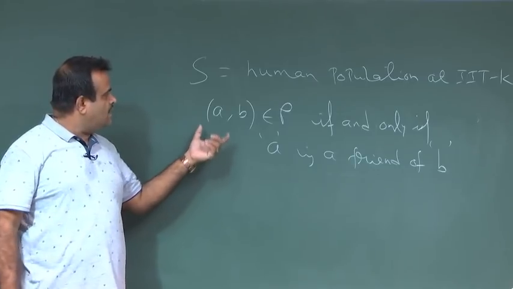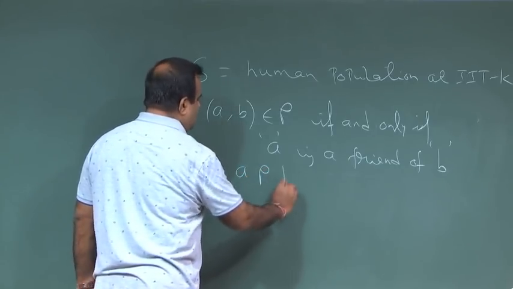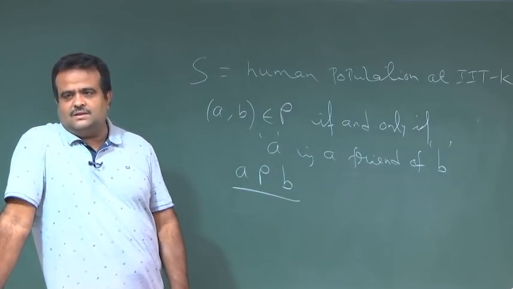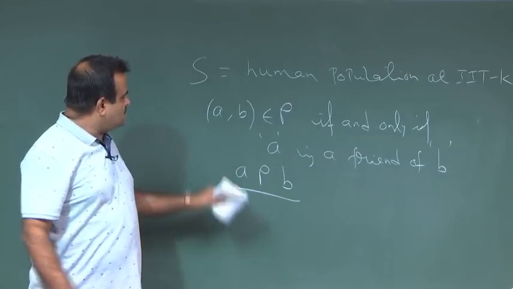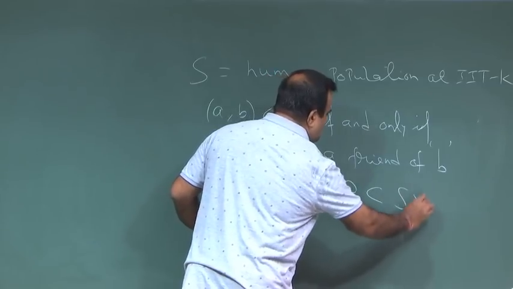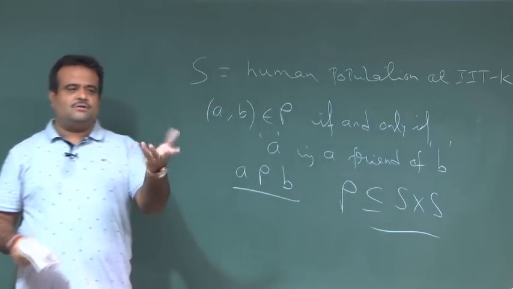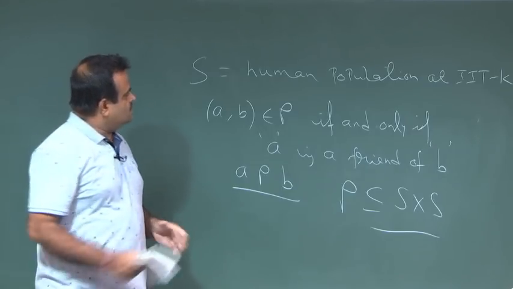A is related with B if they are friends. It is a subset of S cross S, because if you take any two elements, they may not be friends.